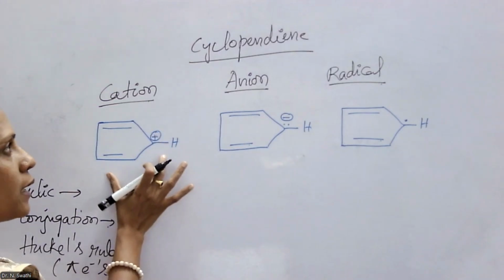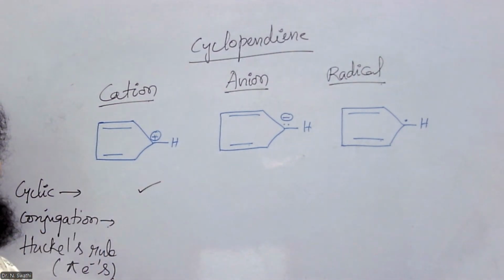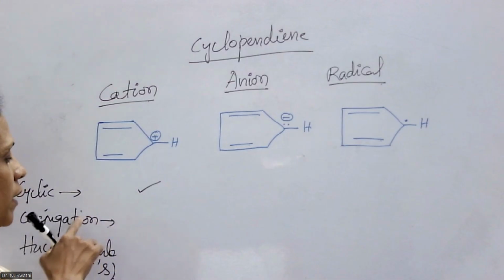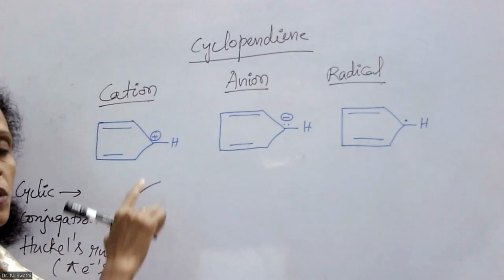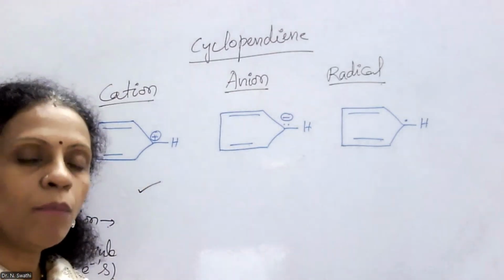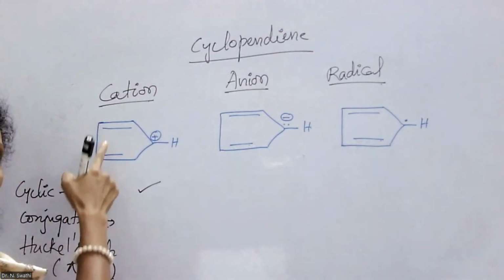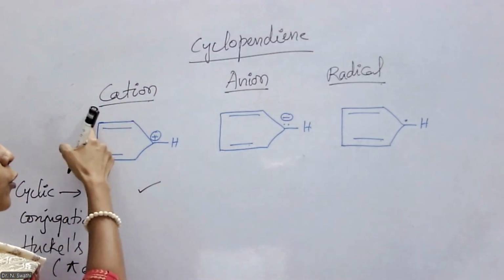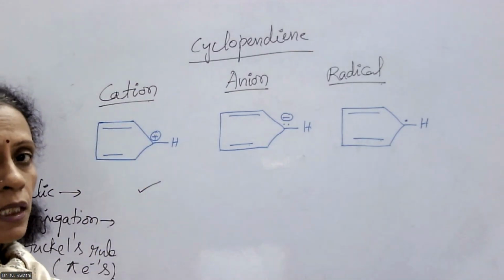Okay, now if you look at the cyclopentadiene cation structure, it is cyclic in nature. So it is meeting the first criterion. Now coming to the conjugation, whether conjugation is present or not, all the carbon atoms participating in the cyclic ring system should be participating in the conjugation. So with respect to the 4 carbons, 1, 2, 3, 4, across these 4 carbons, 2 double bonds are present.